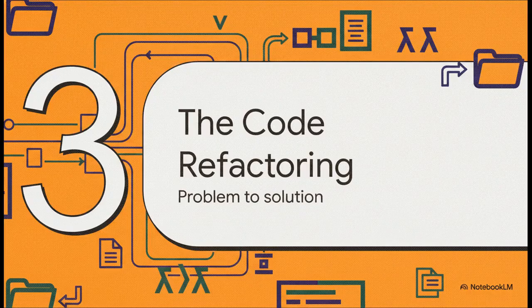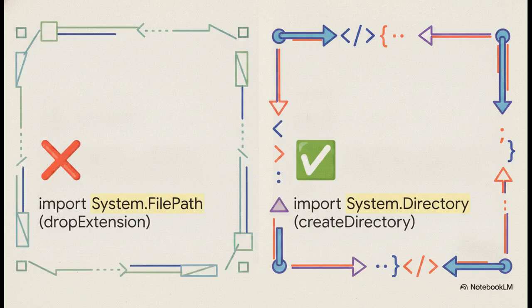All right, let's look at Section 3, the code refactoring, from problem to solution in Haskell. Now, this shift in strategy is incredibly clear right in the imports. The old approach just relied on really basic extension manipulation. It was literally just dropping an old extension and slapping on a new one. But the new approach, it brings in the heavy hitters from System.Directory, like create directory if missing. Plus, it utilizes System.FilePath to pull base names and construct the path safely. It's a total game changer.